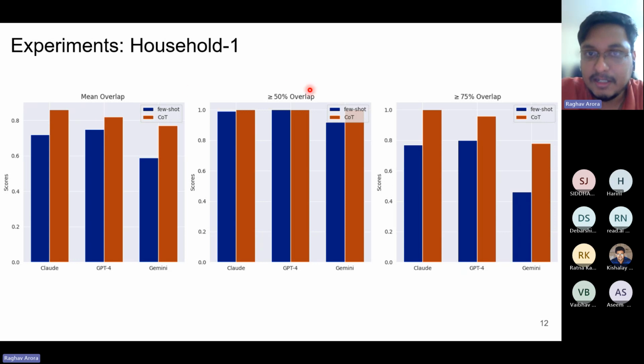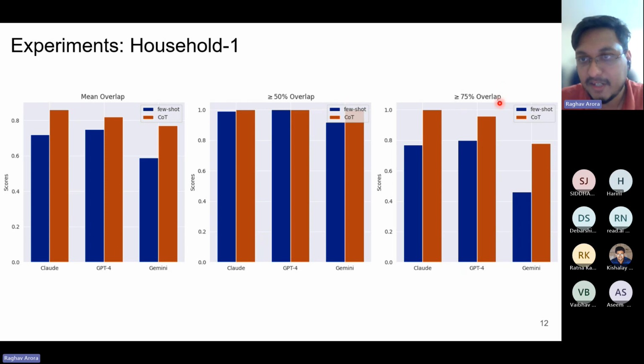And then the next is greater than or equal to 50% overlap. Here we see that in the presence of chain of thought prompting, each of the LLMs reaches a value of 1. What this means is that out of the 4 tasks anticipated by the LLMs, at least 2 are always matching the human expectations. These results are averaged over 25 separate experiments, and we see that the value is 1 in the presence of chain of thought prompting. So at least 2 out of 4 tasks will always be matching the human expectations.